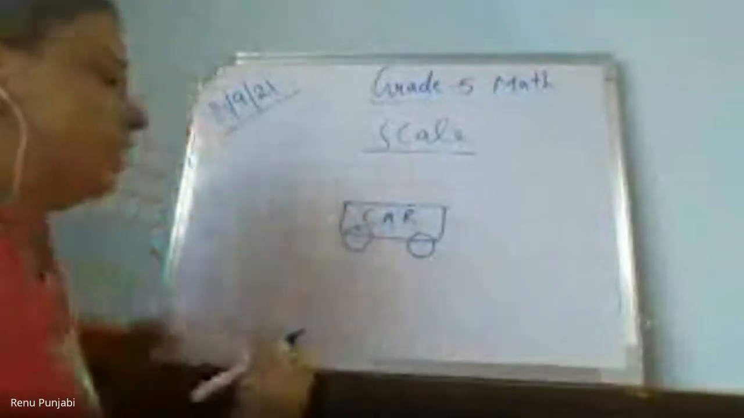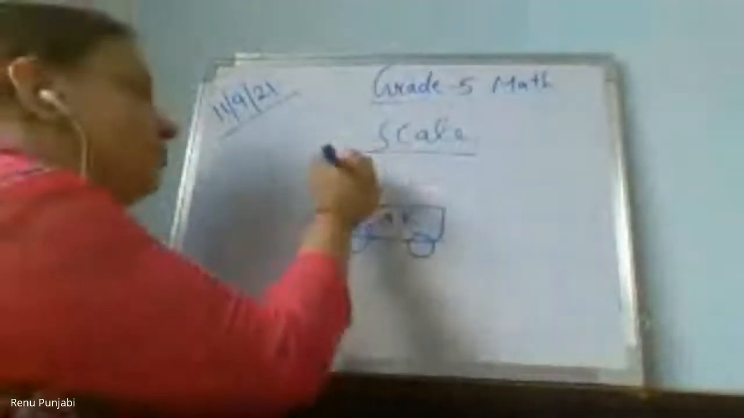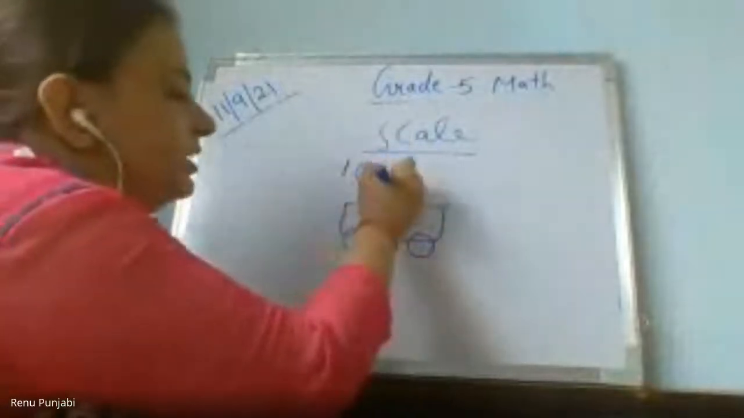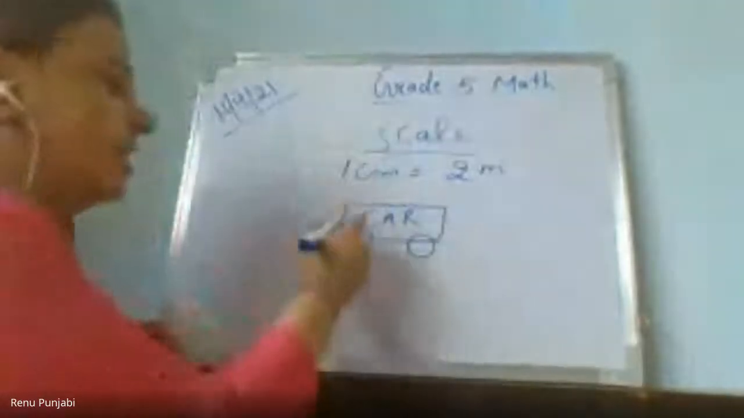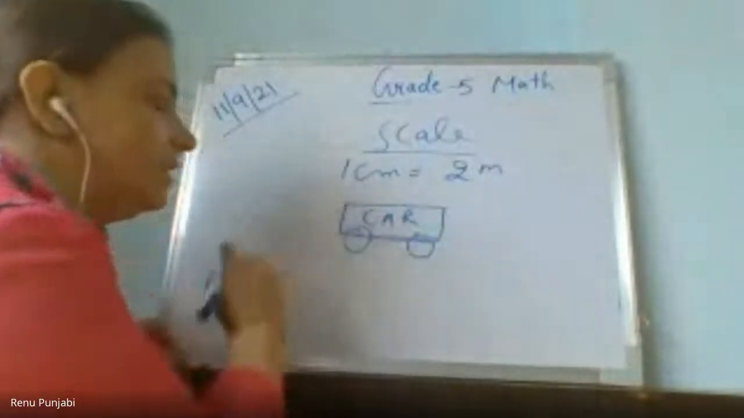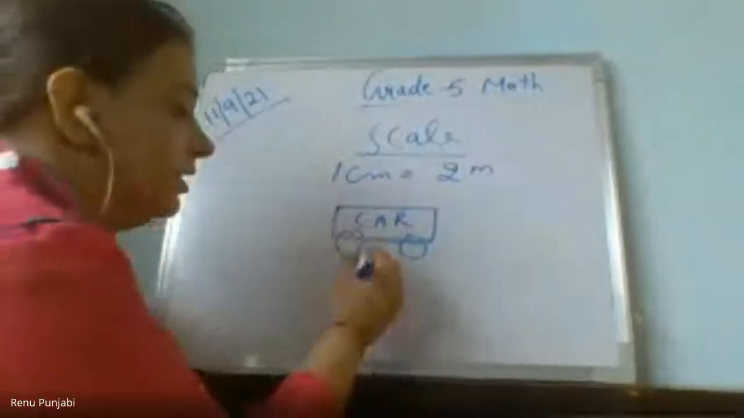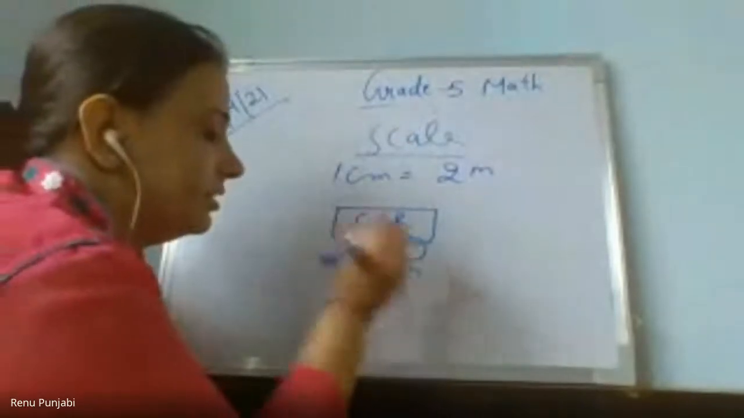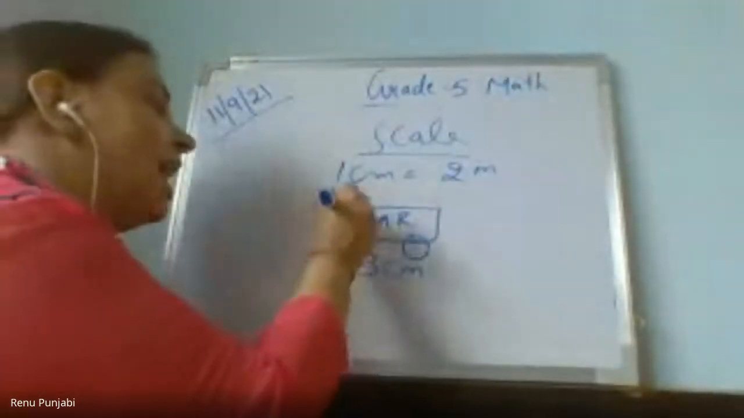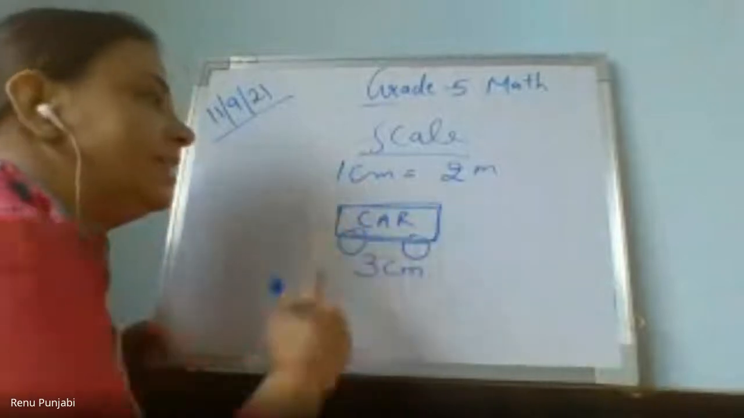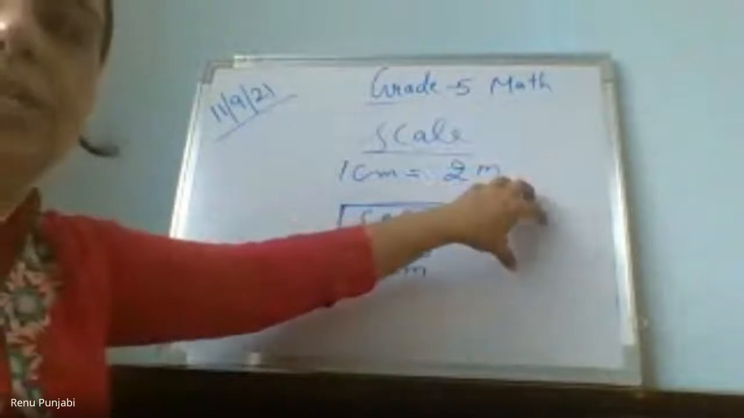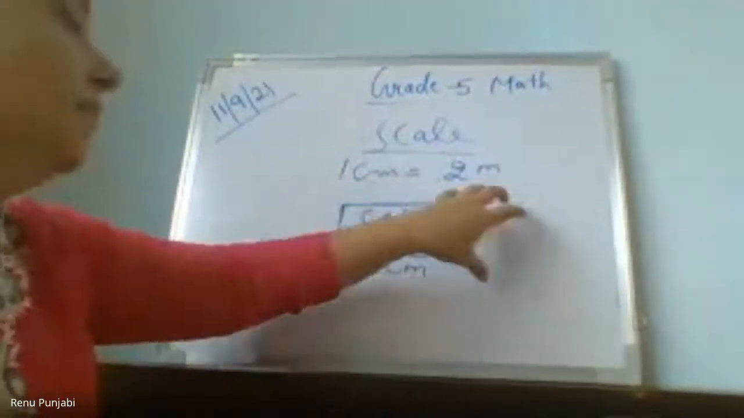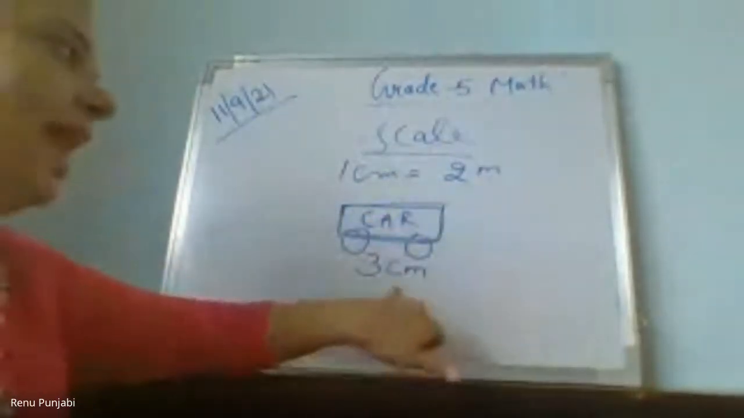The measure: 1 centimeter equals 2 meters, and the car length is 3 centimeters. This is the picture of the car, and scaling means the relation between the picture and the actual. In the picture it is 3 centimeters, but actually it is,